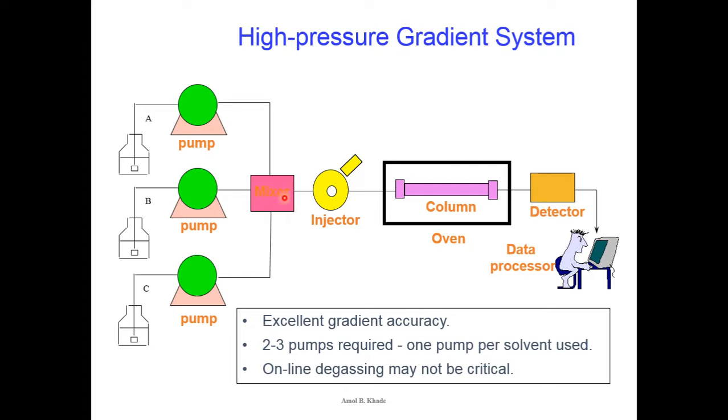And here the advantage is we have a mixer. So what is the role of this mixer? Let's say I want to prepare the solvent system from these A, B and C bottles. So A has a different solvent, B has a different solvent, C has a different solvent, and I want to use the starting composition of the solvent system, let's say as 1:1:1. Okay, so I will give the command to the software or the system.